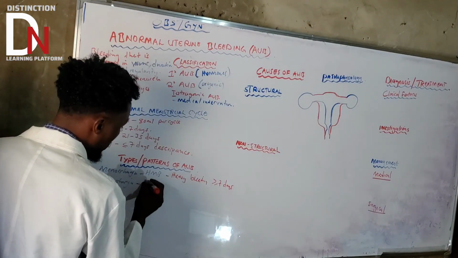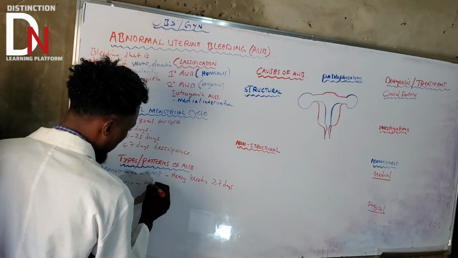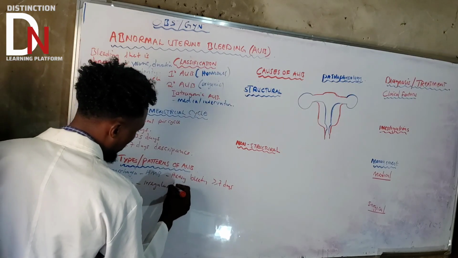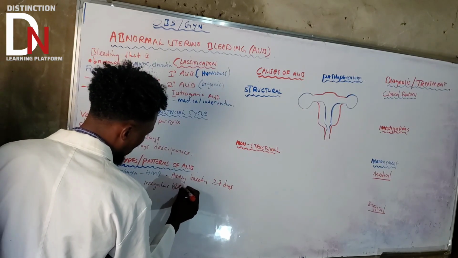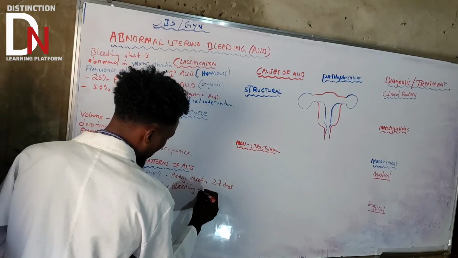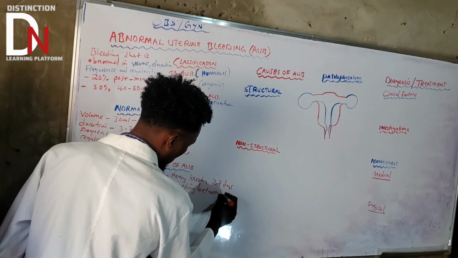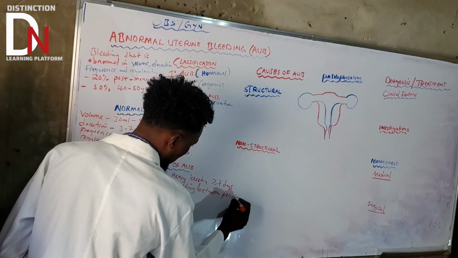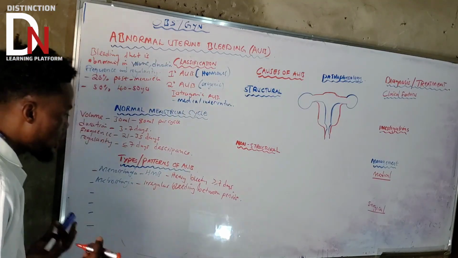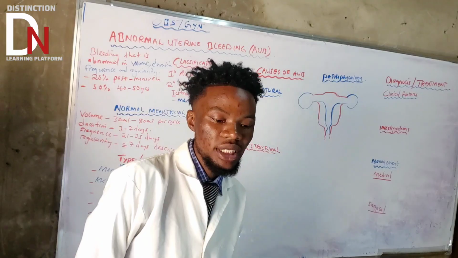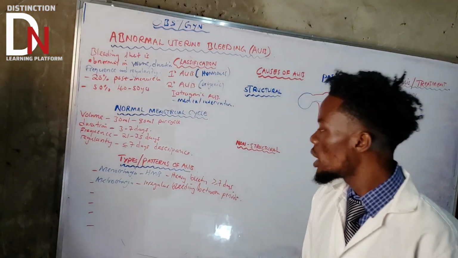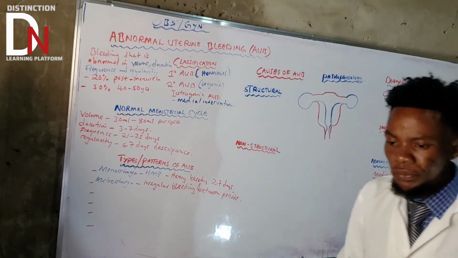Okay, so we're using irregular bleeding between periods. This is a simple definition that I can give you. So irregular bleeding between periods, that is metrorrhagia. So now, what does it mean? You need to understand.